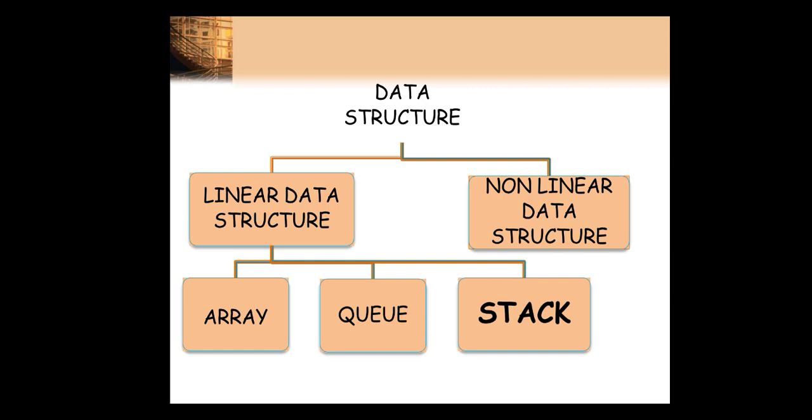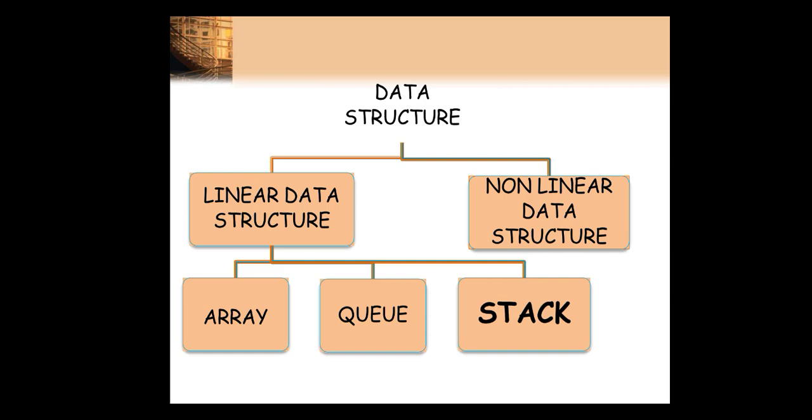So what is the classification of a data structure? There are two classifications, primitive and non-primitive. Under non-primitive we have linear data structures as well as non-linear data structures. What is a linear data structure? It is a data structure in which elements form a sequence one after another in a linear fashion, so they are called linear data structures.